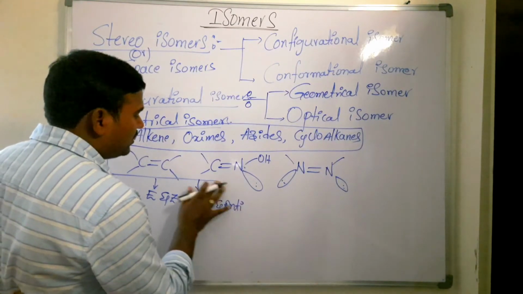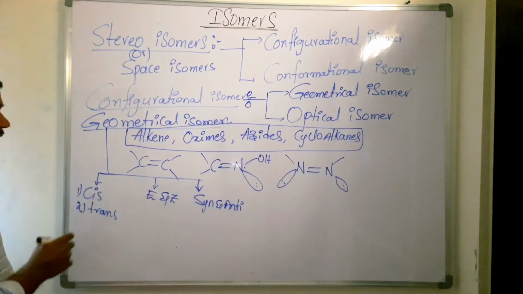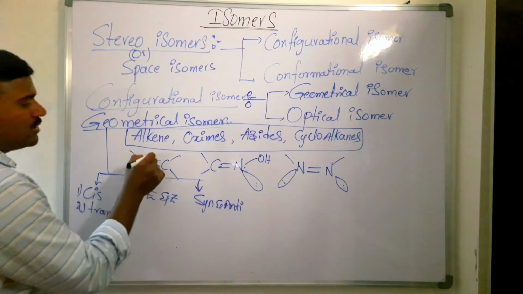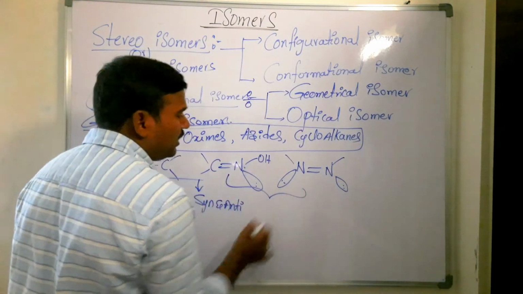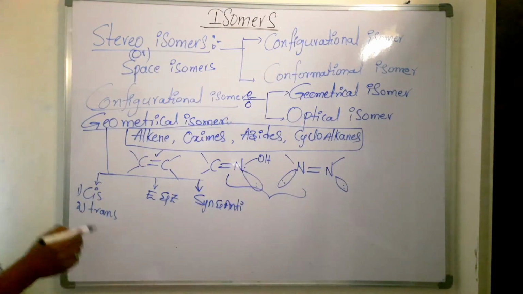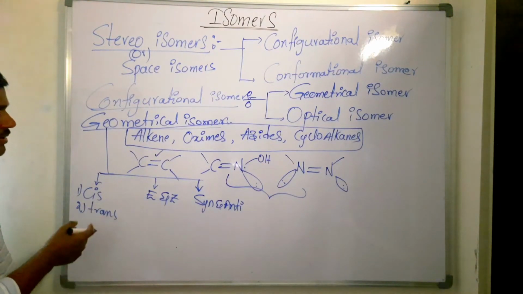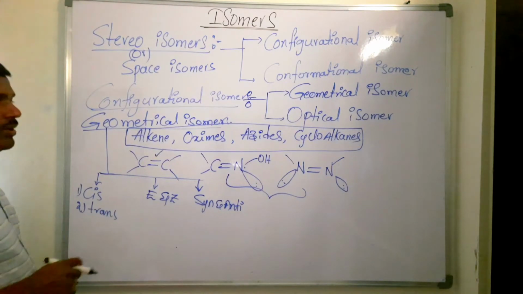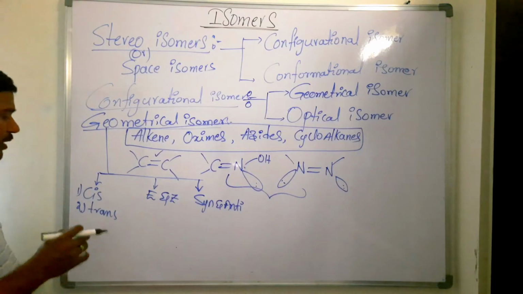These are the major three types of geometrical isomer: EZ isomer, syn and anti, and cis and trans. Cis-trans isomerism is possible in case of alkenes, and syn and anti isomerism is possible in case of oximes and azides. In cycloalkanes we will get cis and trans isomers only. Now let's get into the video of these geometrical isomers one by one.